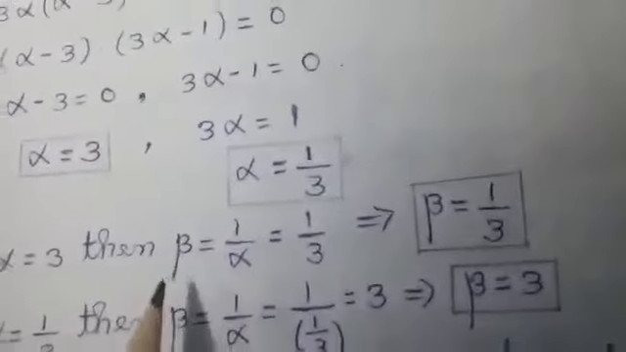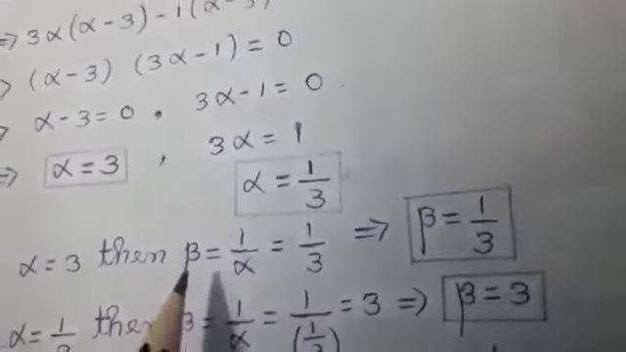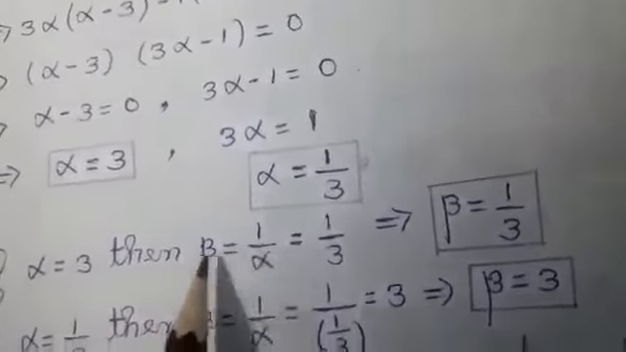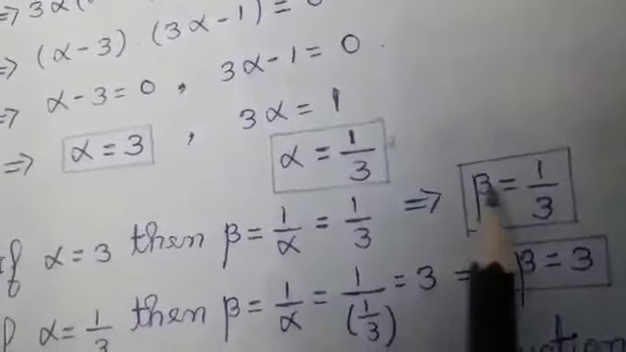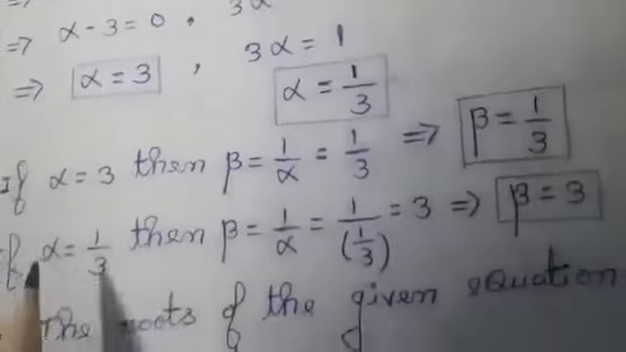If alpha equal to 3, then I am going to find the value for beta. What is the value for beta I am fixing? 1 by alpha. That is, I will be getting the answer for beta as 1 by 3. If alpha equal to 1 by 3, then beta equal to 3.